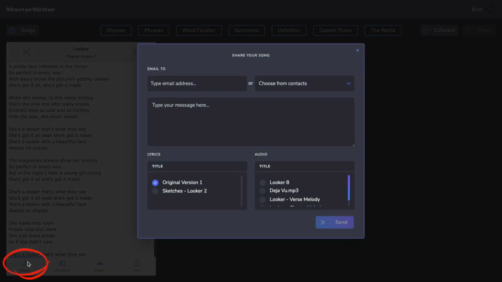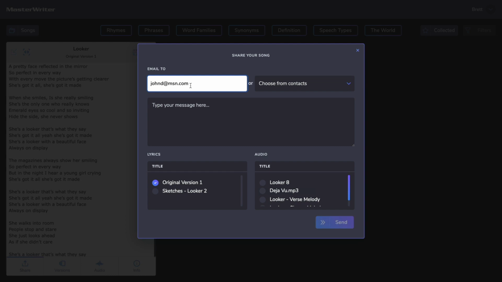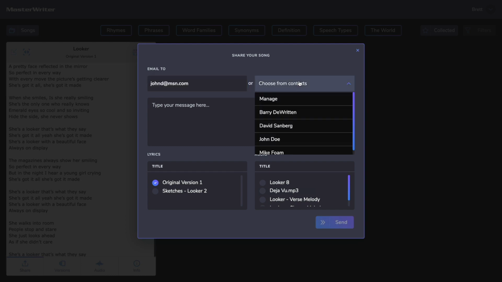Share allows you to share your song or project with your co-writers. Enter the email address or choose from contacts. Note, if you enter an email address, this address is not automatically added to contacts.